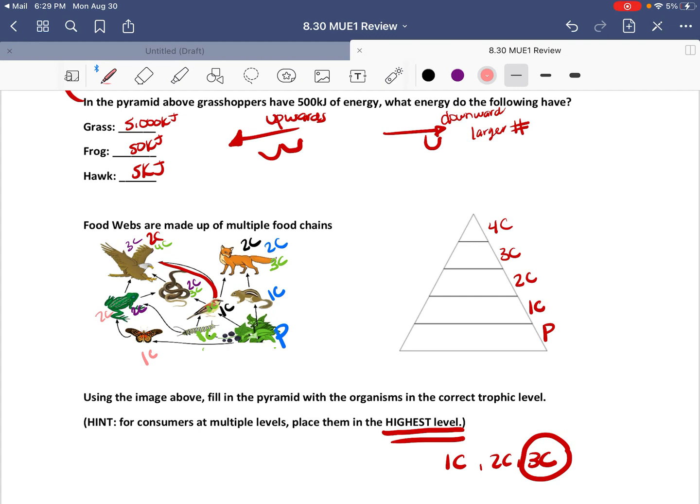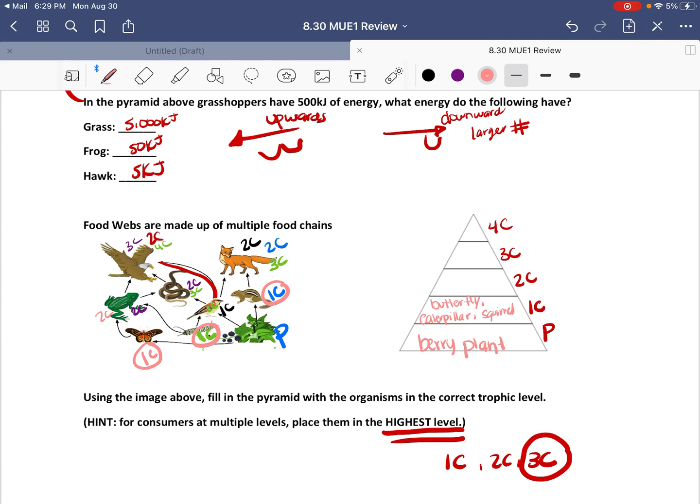So from here, we can list it. Our producer, of course, would be our berry plant. That is the only producer we have in this food web. Our primary consumers, which ones stayed with primary consumer as their highest? It would be the butterfly, the caterpillar, and the squirrel.